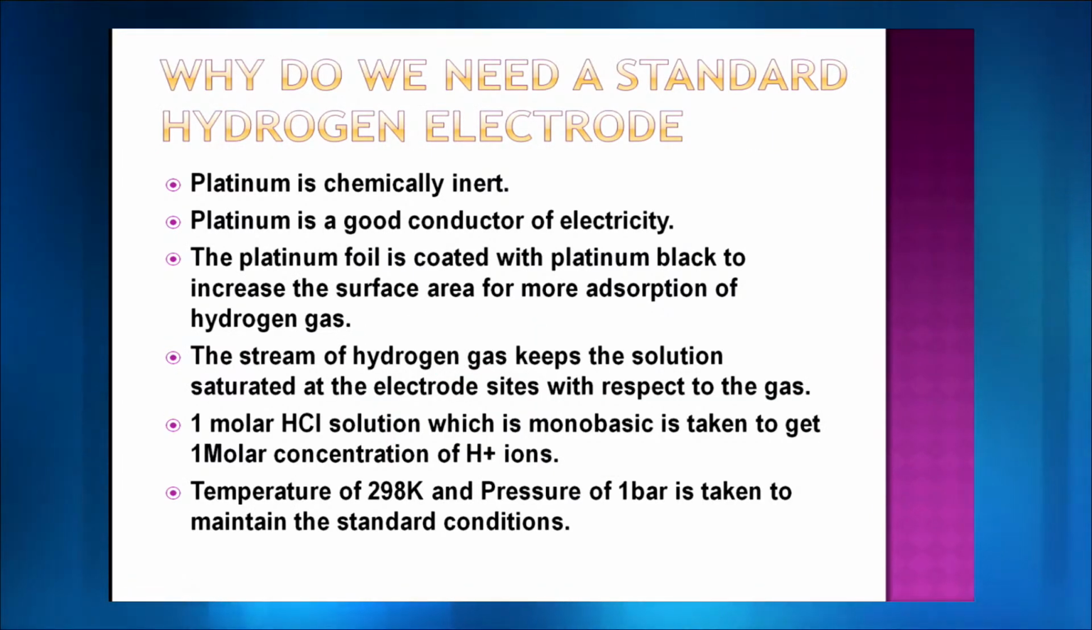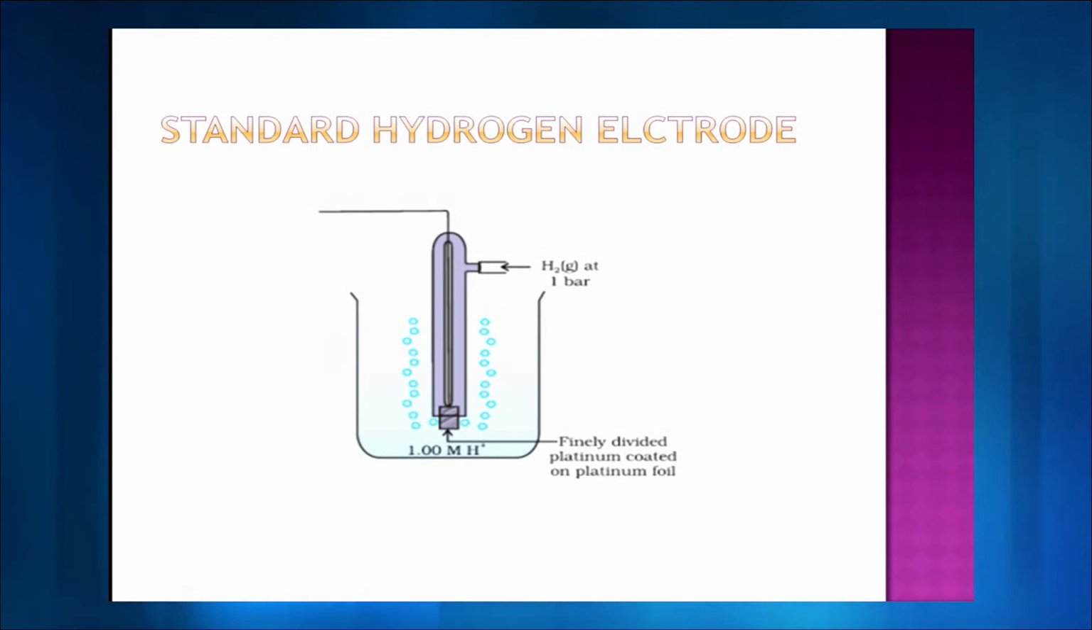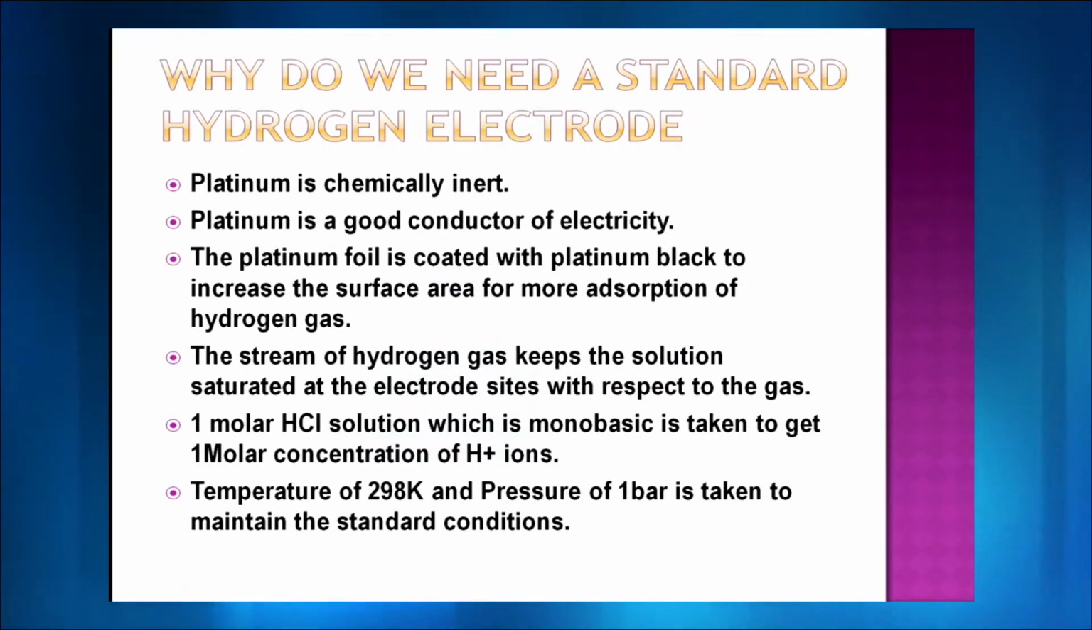Why do we need this hydrogen electrode, and why are we using platinum only, why not anything else? The reasons are given on your screen. Platinum, first of all, is chemically inert. It is not going to undergo any kind of reaction with any acids, bases, or anything. It is a very good conductor of electricity, and we are of course talking about something based on electricity. The little platinum foil that you see there, which is marked with the arrow, is coated with platinum black.